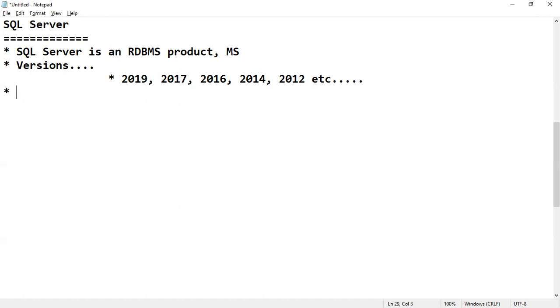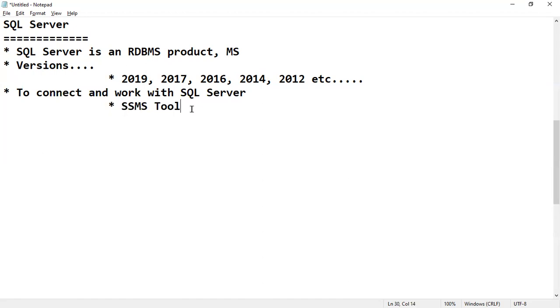Basically, to connect and work with SQL Server, we are using one tool called SSMS, SQL Server Management Studio.